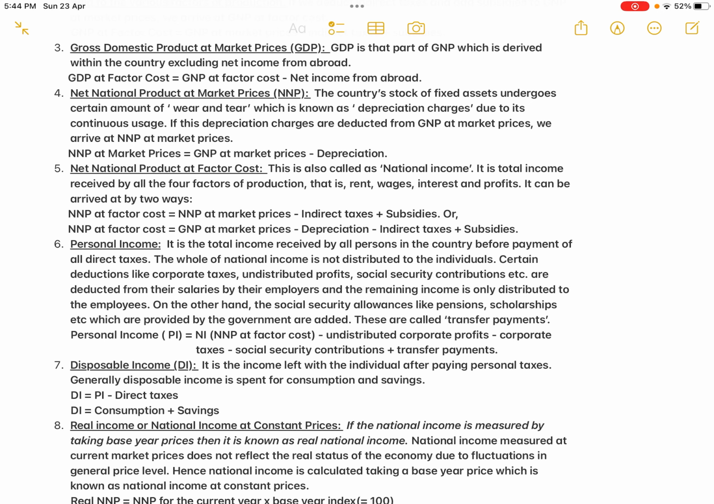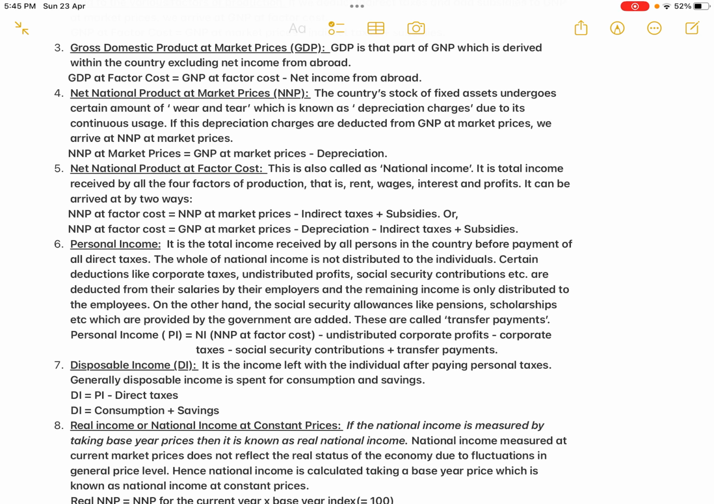So that's what we are going to check out now. Now what is the personal income? It is the total income received by all persons in the country before payment of all direct taxes. Okay, that is the first point. Now the whole of national income is not distributed to the individuals. That's what I told you.